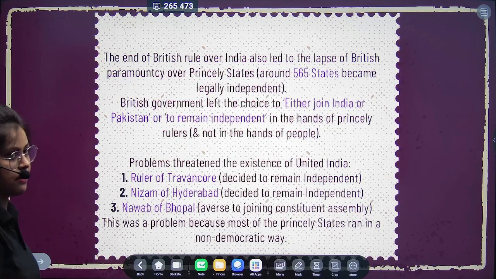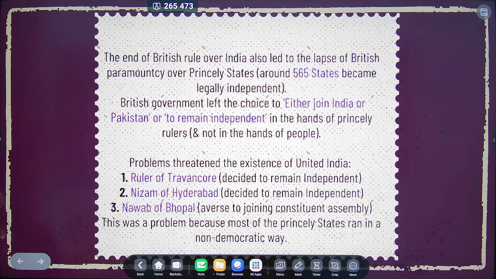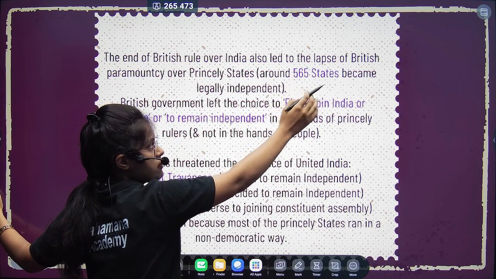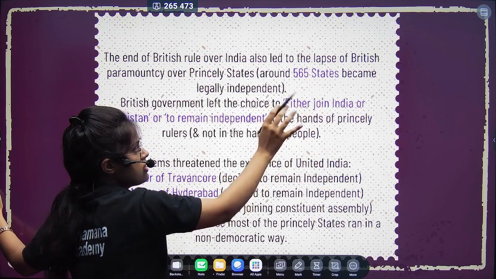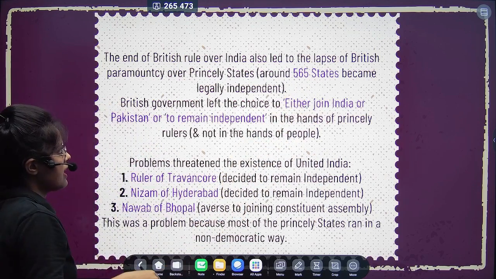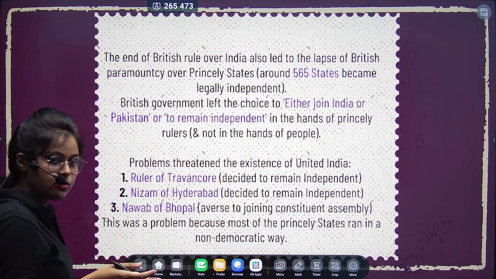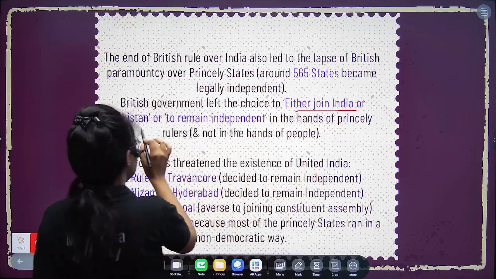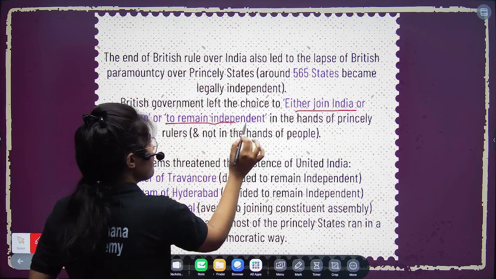So you know what happened after independence, they gave us a choice. And what was the choice? I have highlighted it because maybe they can ask in MCQs. What is important to understand is that after independence, the princely states were given the choice either to join India, to join Pakistan, or to remain independent.